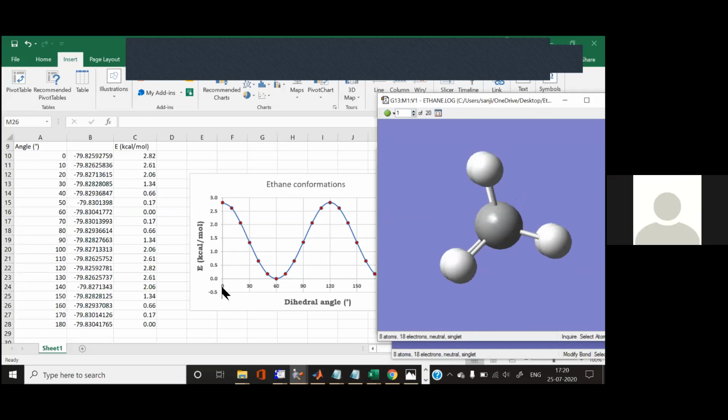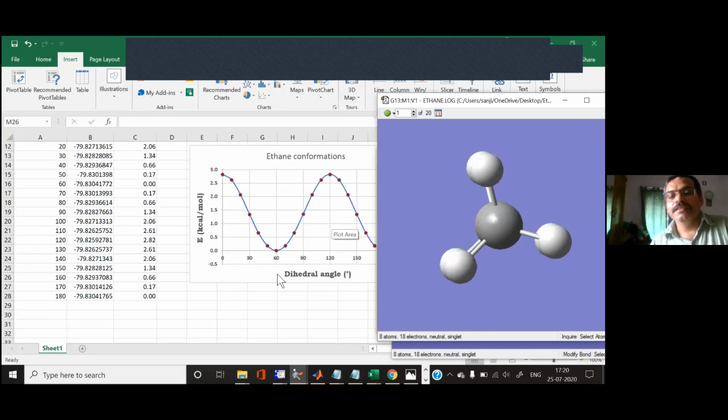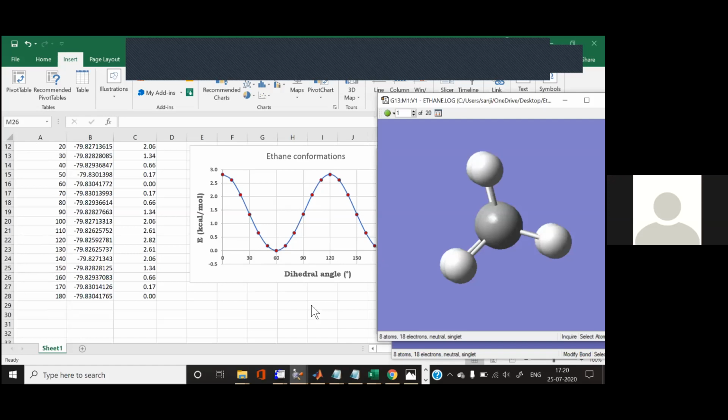That means if you start with the 0 degree, which is the overlapping situation, after 60 degree you should get exactly the staggered conformation. Then again the next 60 degree you get the eclipse conformation, and again 60 degree. So basically you have only 60 degree which you can play. That energy will keep on repeating, either in positive direction or negative direction.